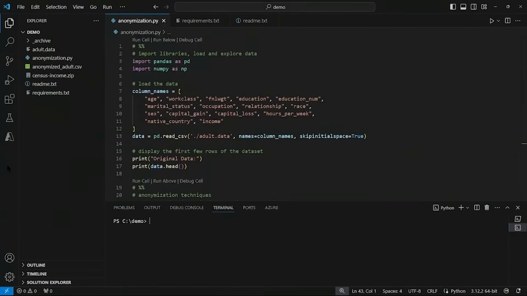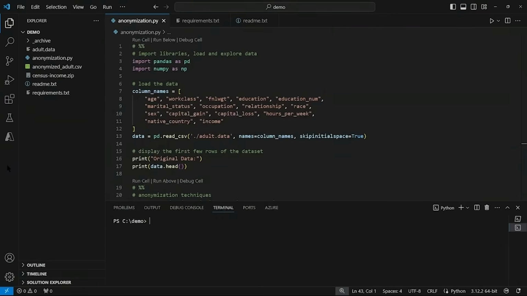In this demo, we'll be focusing on a crucial aspect of data preparation for AI development, ensuring the privacy and security of personally identifiable information, PII. In this era of big data, the information we often use to train AI models can include or can be correlated with PII. This presents a risk of identifying individuals, potentially violating privacy constraints and regulatory requirements. To address this, we use robust data anonymization techniques to both protect individual privacy and comply with legal standards before any data is used in our AI systems. My goal is to demonstrate practical ways to anonymize data effectively.